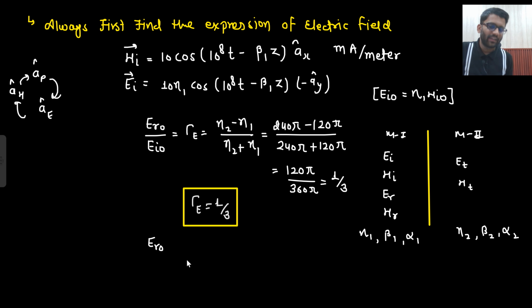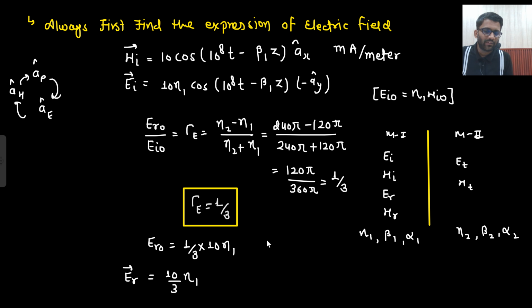Okay, so what will be the magnitude of the reflected wave? The magnitude of the reflected electric field, only the magnitude. What would that be? 1 by 3 into E_IO. And what is your E_IO? That is E_0 into eta 1. So that will be the magnitude of the reflected wave. So only the magnitude I have written. Here I will write E_R now. So what I need to do? E_0 by 3 into eta 1. That's it. Basically, this will be multiplied with 1 by 3, nothing else.